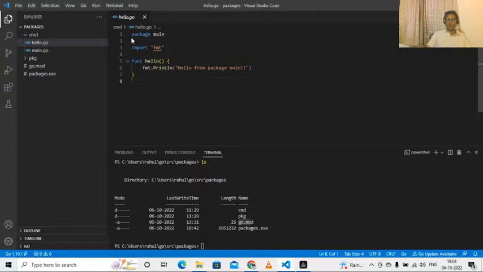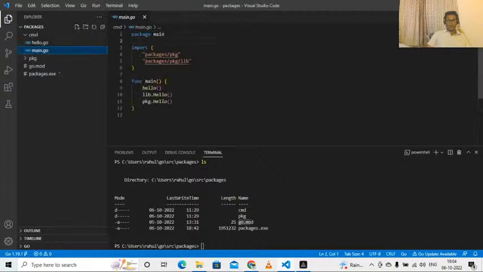This file is also a part of package main. All the files under the same parent directory must belong to the same package. I cannot include one file in the main package and another file in some lib package. That is not allowed. If you want to create another file with a different package under the same cmd directory, you may have to create another directory under cmd, and you may have to add another file with another package name. Just like we have done, I will show you in the pkg directory.